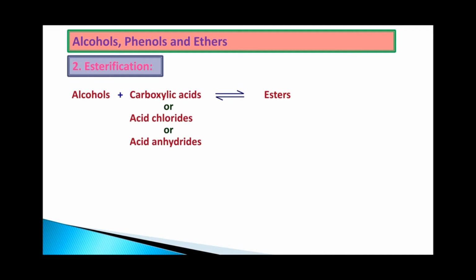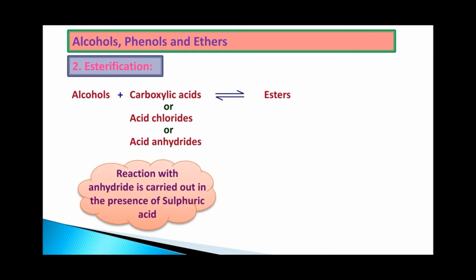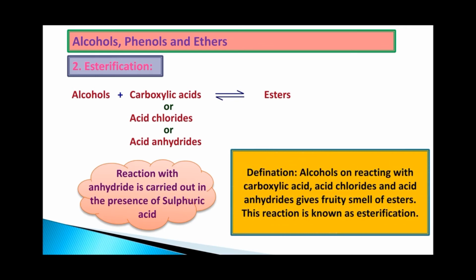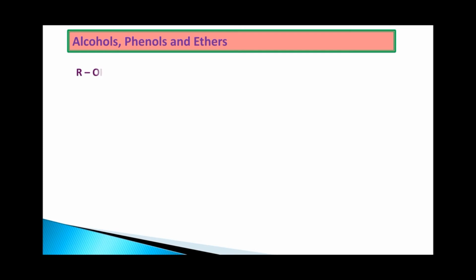So the reaction with anhydrides is always carried out in the presence of sulfuric acid, because it will easily take up the water, being a stronger dehydrating agent. So what is the definition of this one? Definition: alcohols on reacting with carboxylic acid, acid chloride and acid anhydrides give the fruity-smelling ester. This reaction is known as the esterification reaction. Definition carries 1 mark and the reaction carries 1 mark.